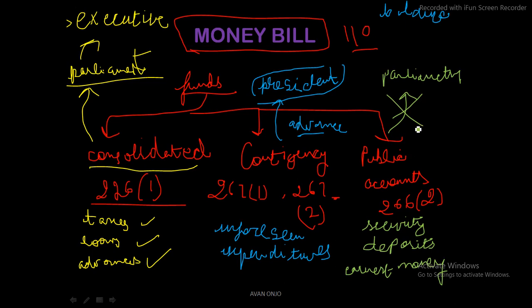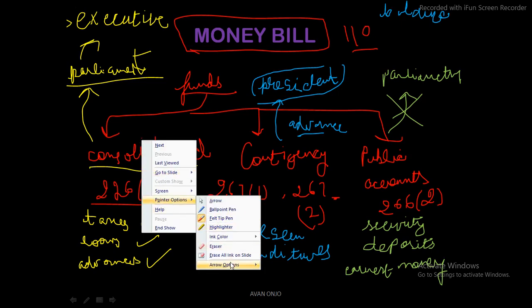So these were all the different kinds of funds. If these funds are clear, then only we'll move forward to the money bill, because this was something everyone should know to create a basic foundation for building up the money bill. Now let us understand what a money bill is. If this was clear, a very colorful representation it has become, I like it. Now let me remove it and start the discussion on the money bill.